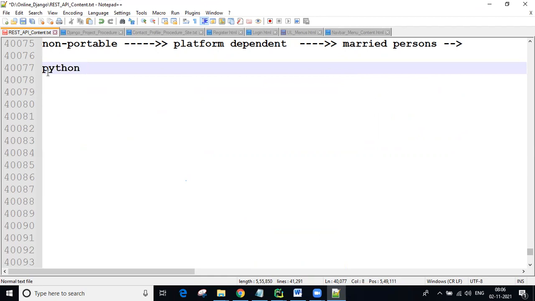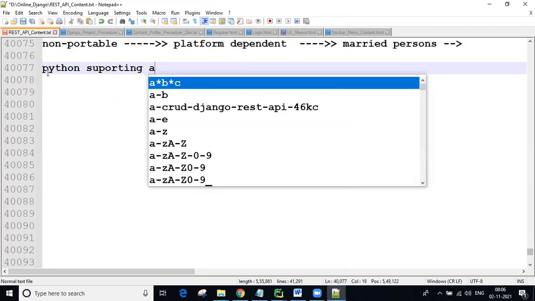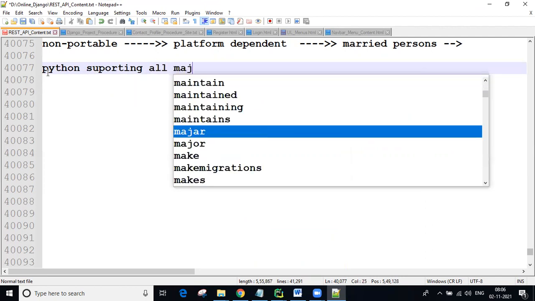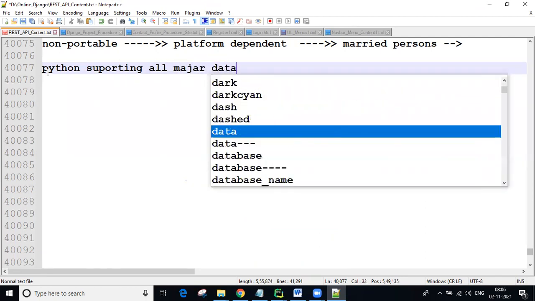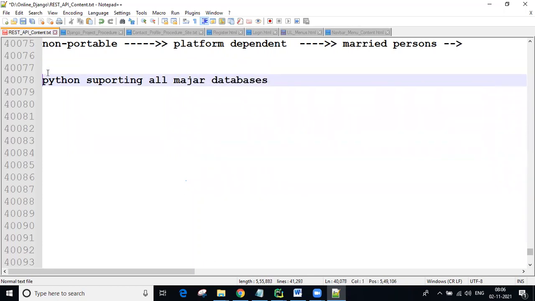Python supports all major databases, guys.